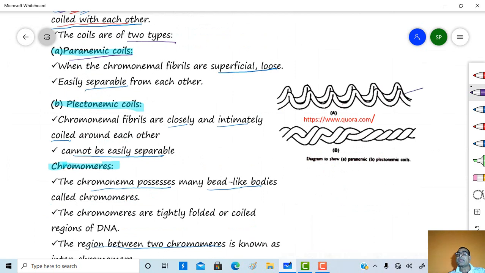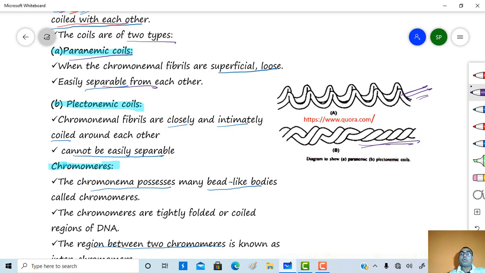So this one is a paranemic coil. These paranemic coils are superficial and loose. These are easily separable from each other, while these plectonemic coils are closely and intimately coiled, and they cannot be easily separated from each other.